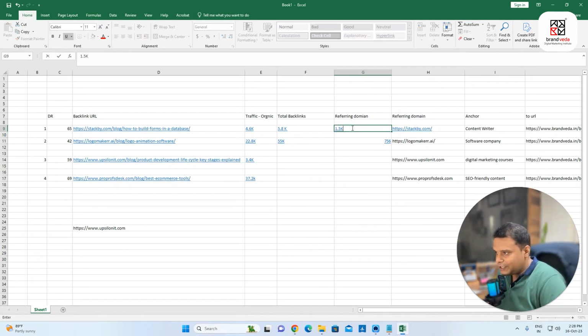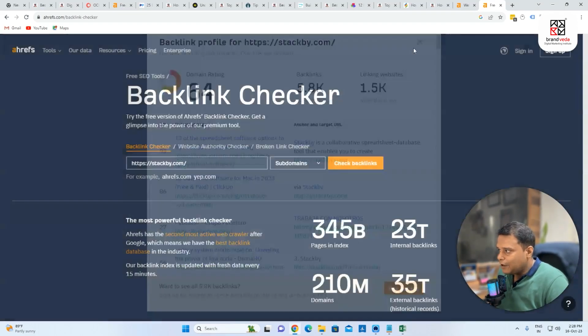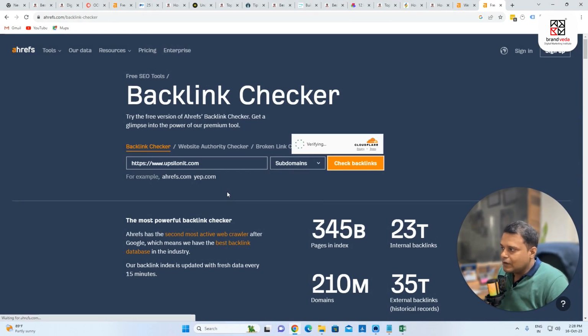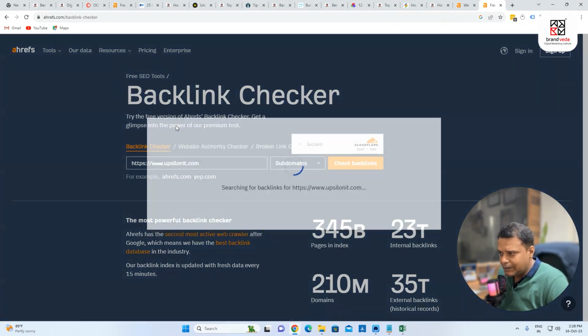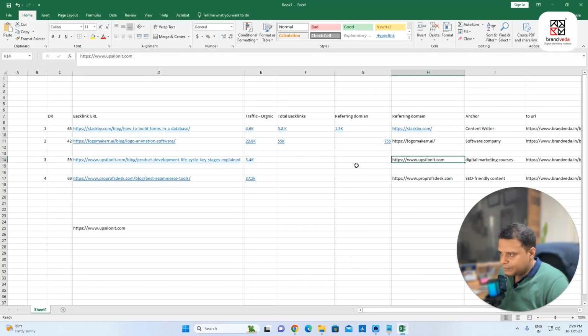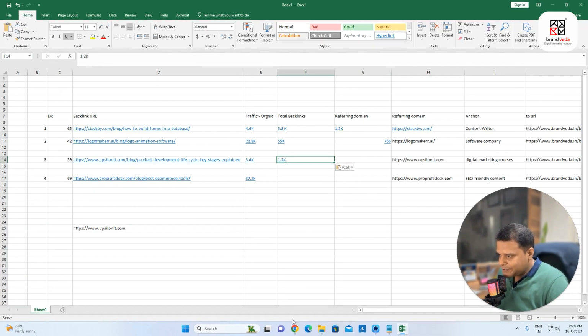It means you see that now you can do some investigations. Let us do it in some time. Let's go to the site. How many backlinks they do have. Okay, this is just a glimpse. Keep this in mind, we're using the free version. 1.2k backlinks. And let us check, referring domain is 664.